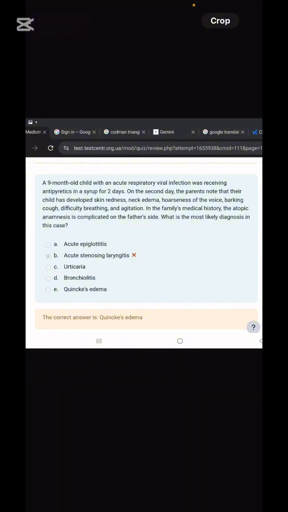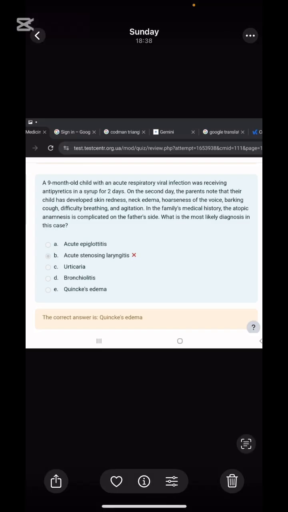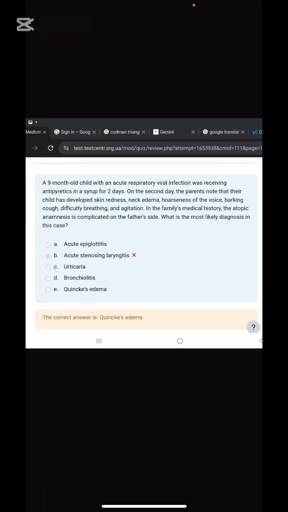A 9-month-old child with an acute respiratory viral infection was receiving antipyretics in syrup. On the second day, the parent noted their child developed red rash, neck edema, hoarse voice, barking cough, difficulty breathing, agitation. In the family medical history, the anamnesis is complicated on the father's side. What is the most correct diagnosis in this case?